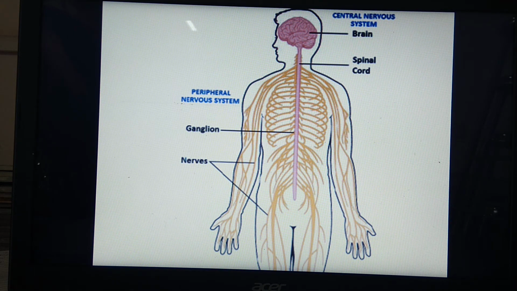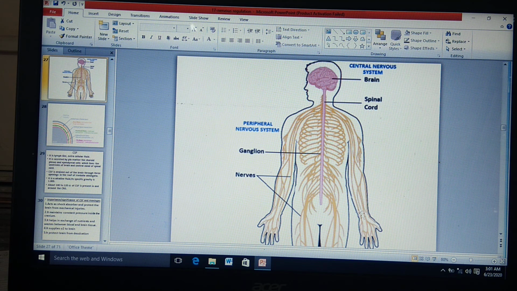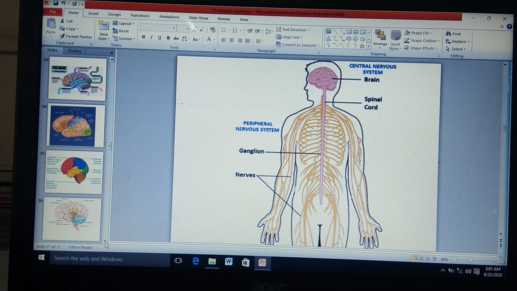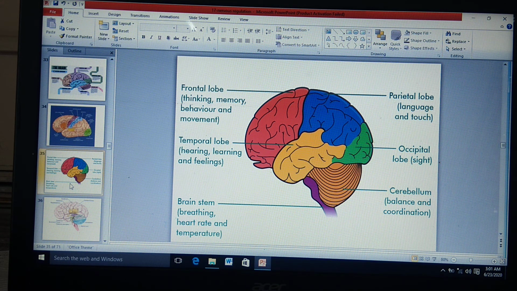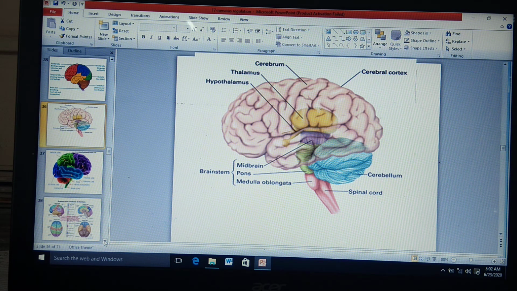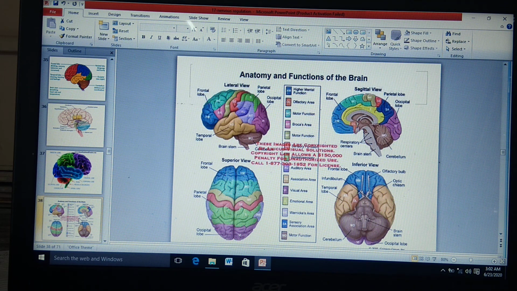We have to see the details of these different parts of the brain through different diagrams. So what are these diagrams? I will show you here. See, these are the four diagrams showing different views of the brain.